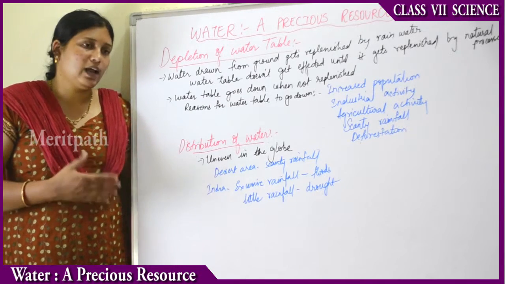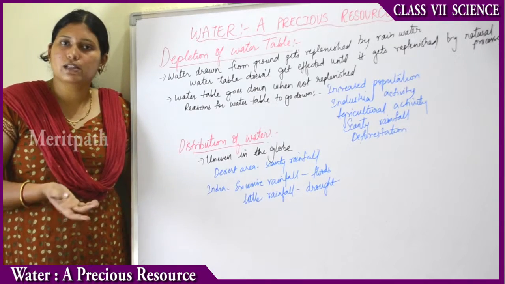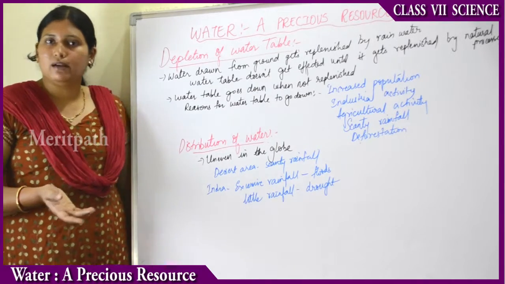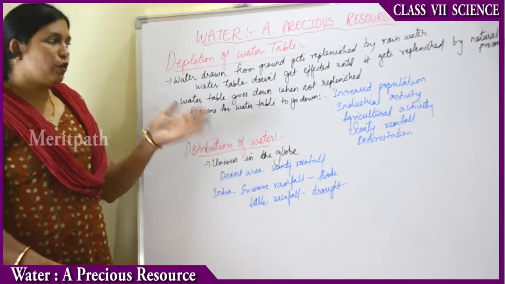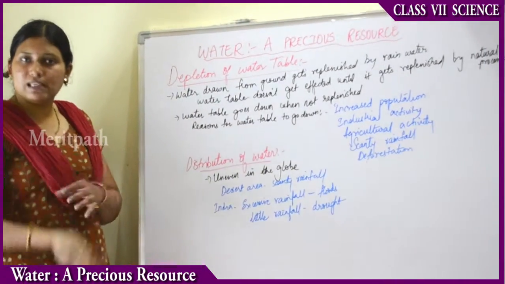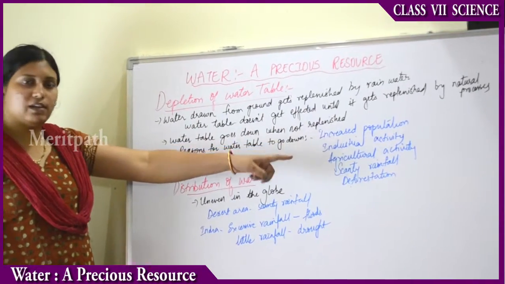So as the industrial activity is increasing, more and more ground wells, more and more tube wells are being dug up. Thereby the groundwater is getting consumed. And because of this, no rainwater is being seeped down. That is how industrial activity is affecting.